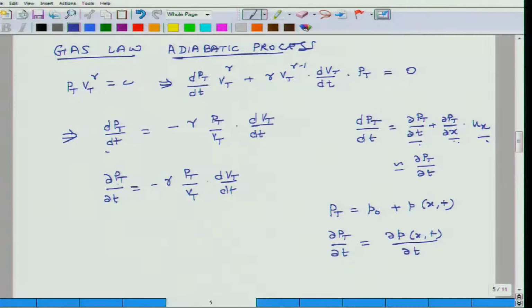So my gas law gets modified, as its left hand side becomes partial of P with respect to t, equals minus gamma Pt over Vt times dVt over dt.